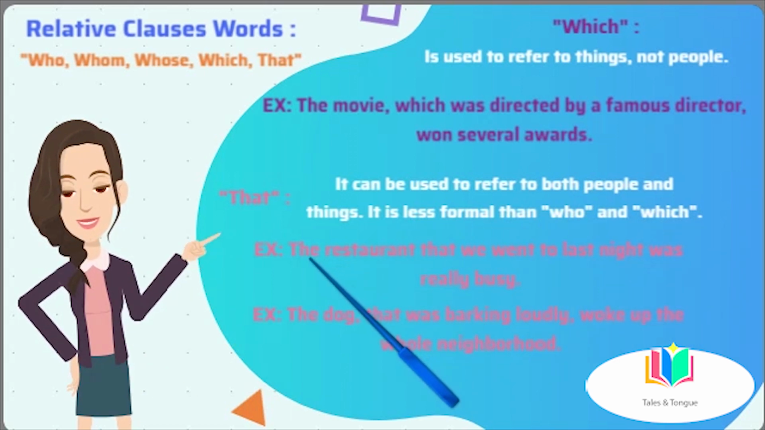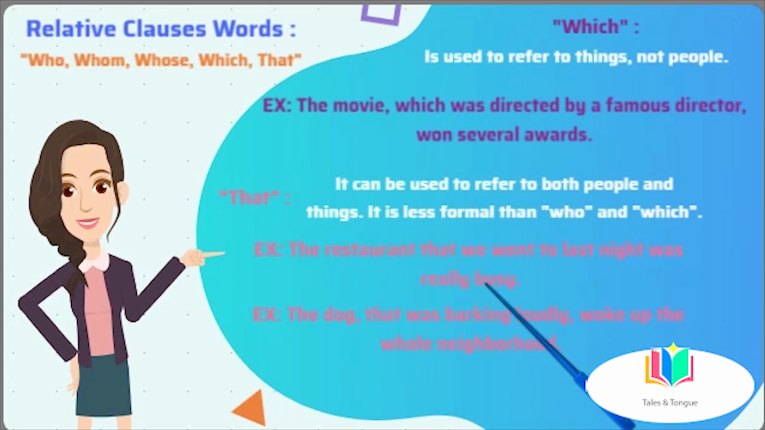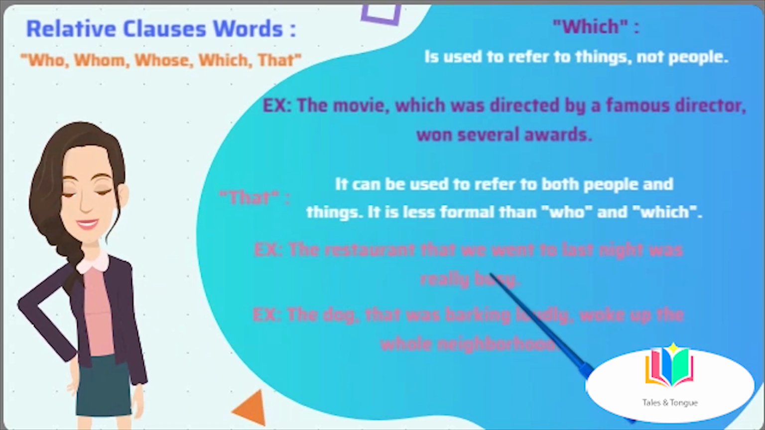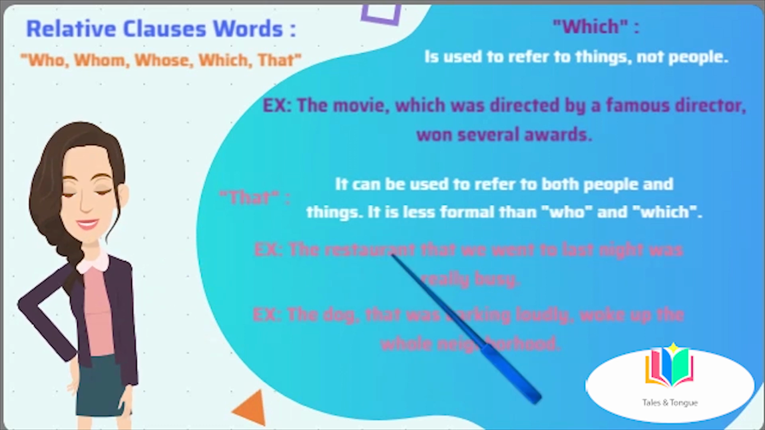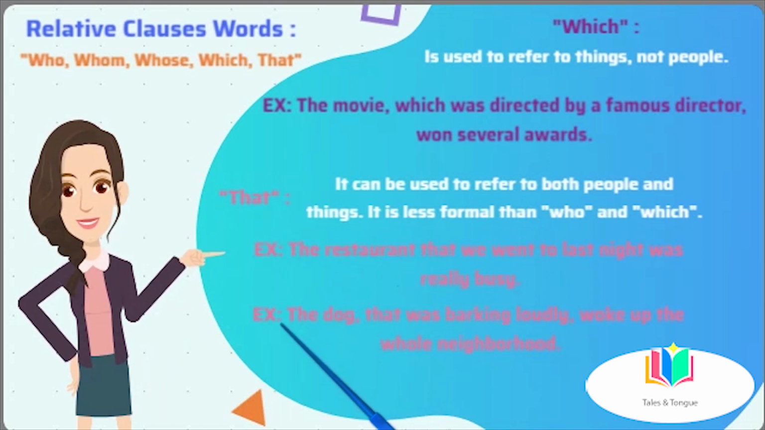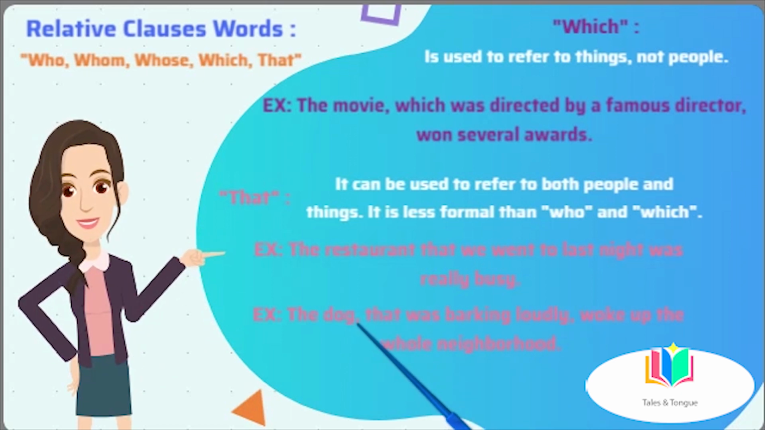It is less formal than who and which, and it is often used in spoken English. For example, the restaurant that we went to last night was really busy. In this example, that referred to things, to a place. The dog that was barking loudly woke up the whole neighborhood. In this example, that refers to dog, to an animal, or we can say to a living being, not a thing.